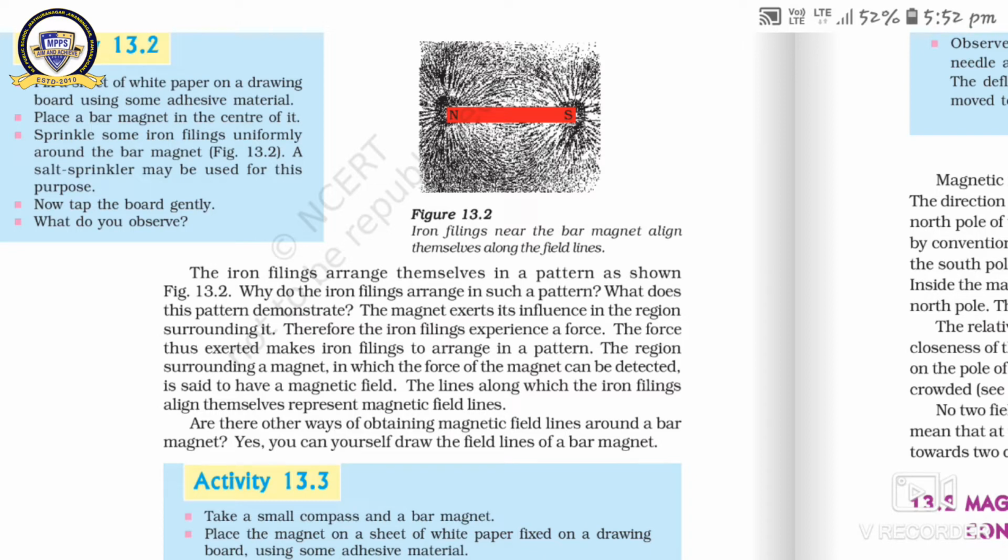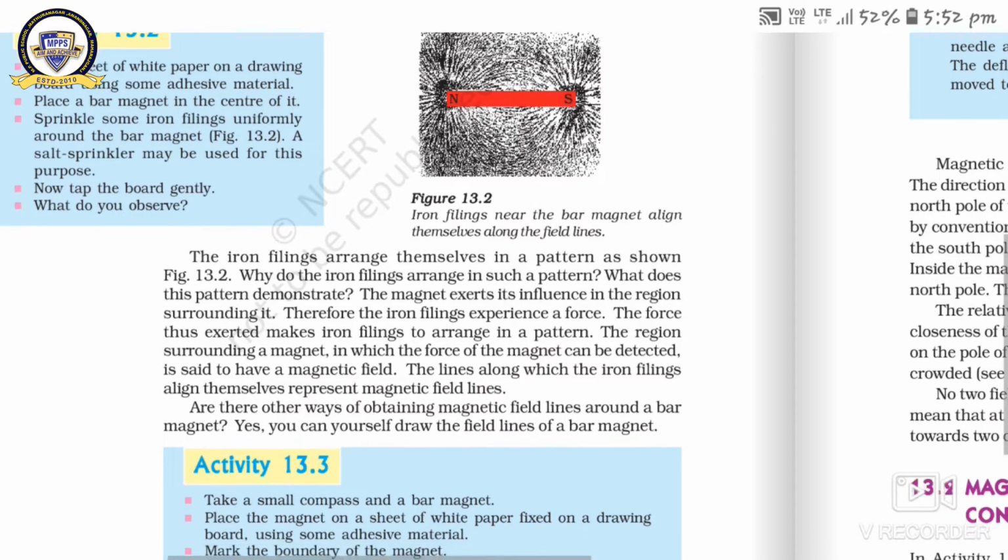It means the magnet produces the magnetic field in the region surrounding it. Therefore, the iron filings experience a force. So by this magnetic effect, all the iron filings experience a force. The force thus exerted makes the iron filings arrange in a pattern.